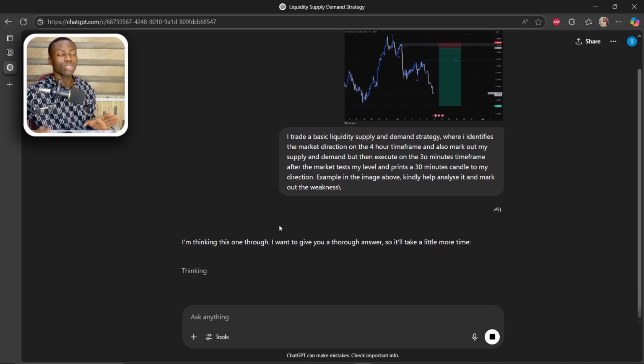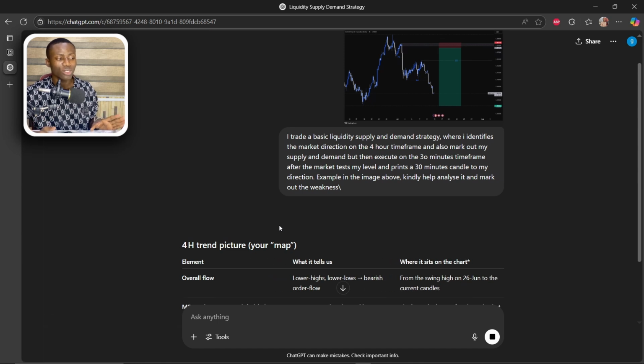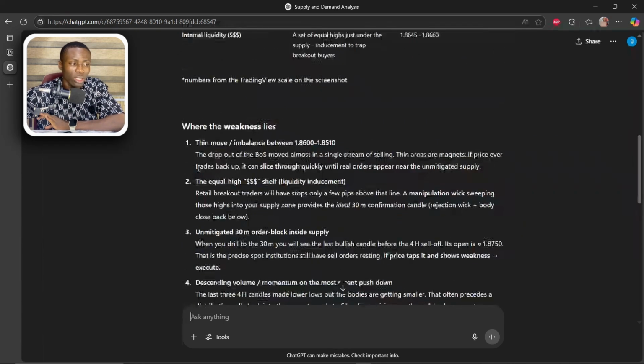Now the next thing you need to do is simply sit back, and ChatGPT is going to go through your whole strategy, look at the screenshot and the information you gave it, and tell you the weakness of this strategy, and then from there we proceed to the next stage. Now here's, according to ChatGPT, the information it noticed. It says where the weakness lies.